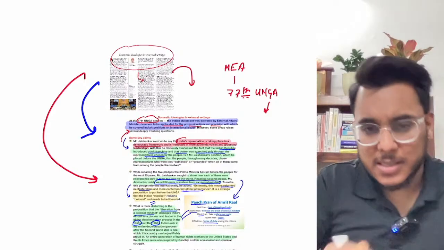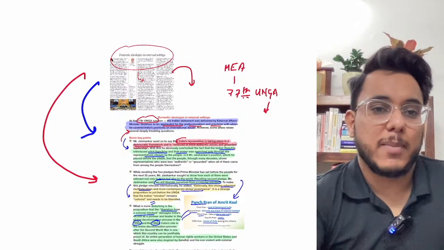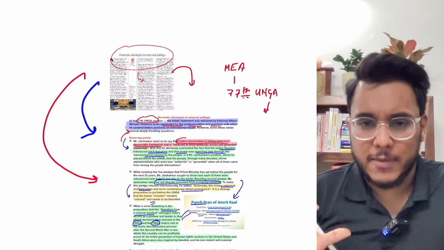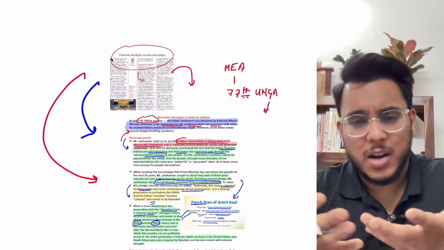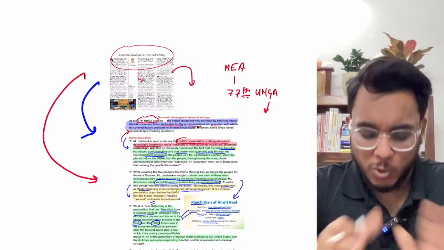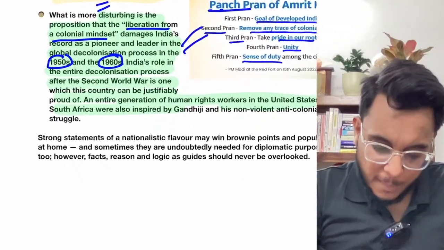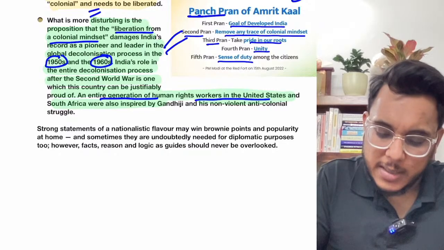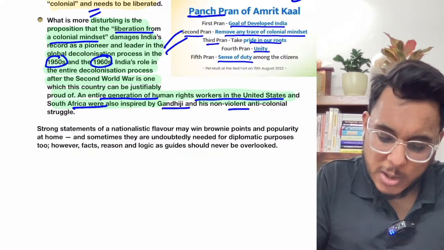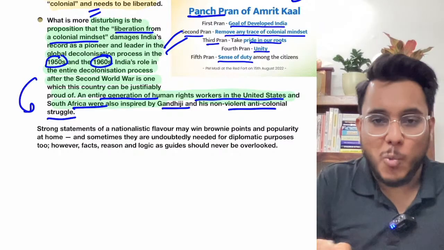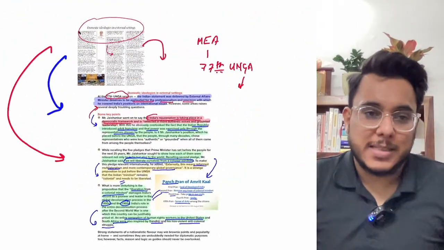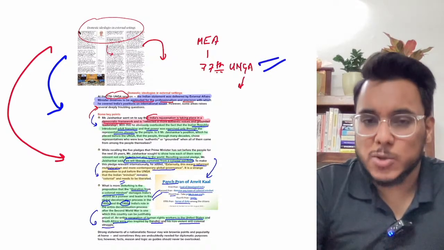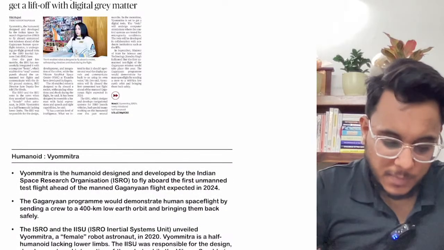Now the article is just criticizing the speech given by the Minister of External Affairs. So you don't need to go too much into the detail, just the points we have discussed. Just for your general awareness, for the sake of interest, you need to know that. Beyond that, it's not needed. Moreover, it has been provided that an entire generation of human rights workers in the US and South Africa were inspired by Gandhiji's non-violent anti-colonial struggle. So we have always broken the colonial mindset. Gandhiji broke the colonial mindset in the 1940s itself. Fine. So that is all about the article, and now we'll move to the next article.